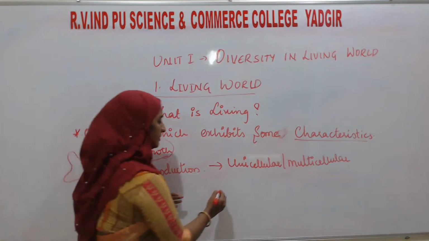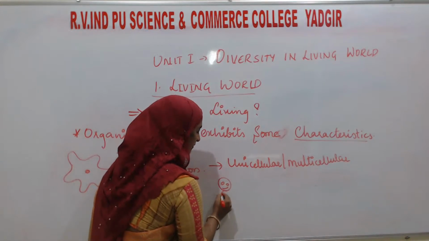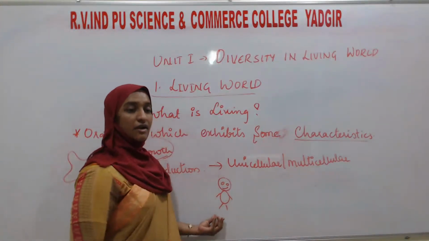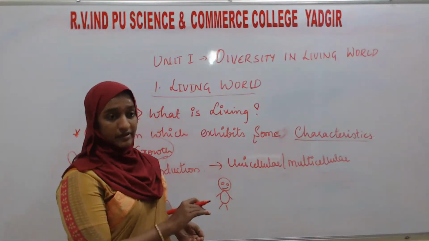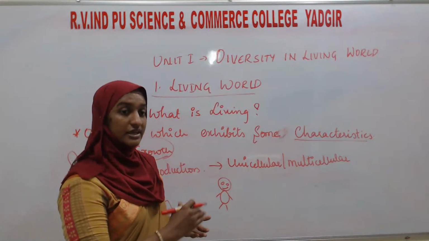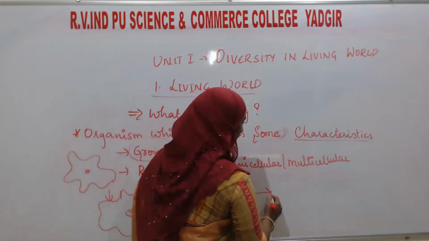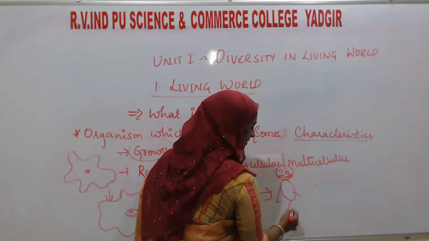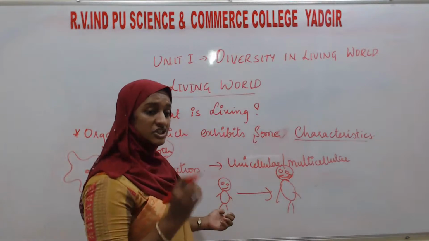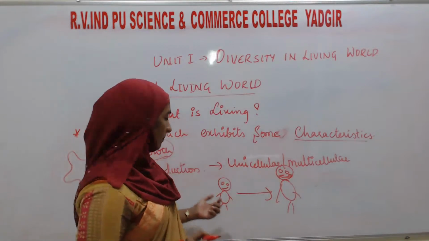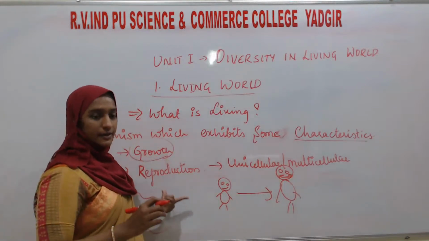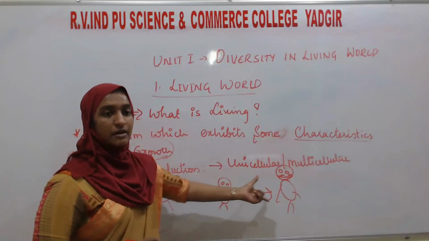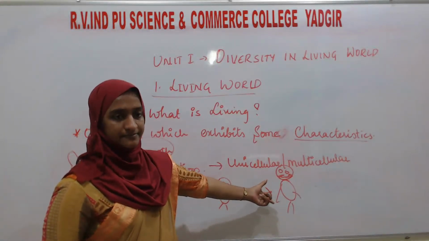One small baby, this is the small baby. After some years, will that baby be like so much only? No, their size is going to increase. The baby will become an adult. Okay, so each and every living organism has the ability of growth. Then, if this baby becomes an adult, he will get married.